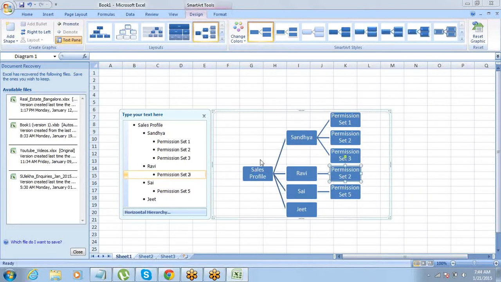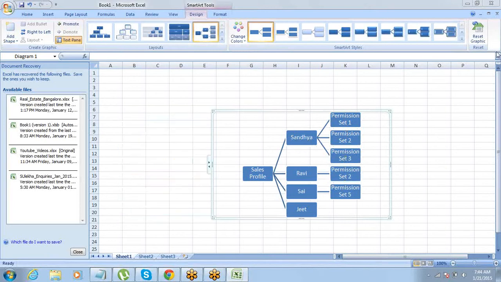So the profile is the base which is shared with multiple users. A permission set is specific to a particular user, and one user can have multiple permission sets. Got it? If you remember this diagram, I think you will be able to use profiles and permission sets more efficiently. Or I will just copy it and put it in an email and send it to you. Got it? So this is how it works.